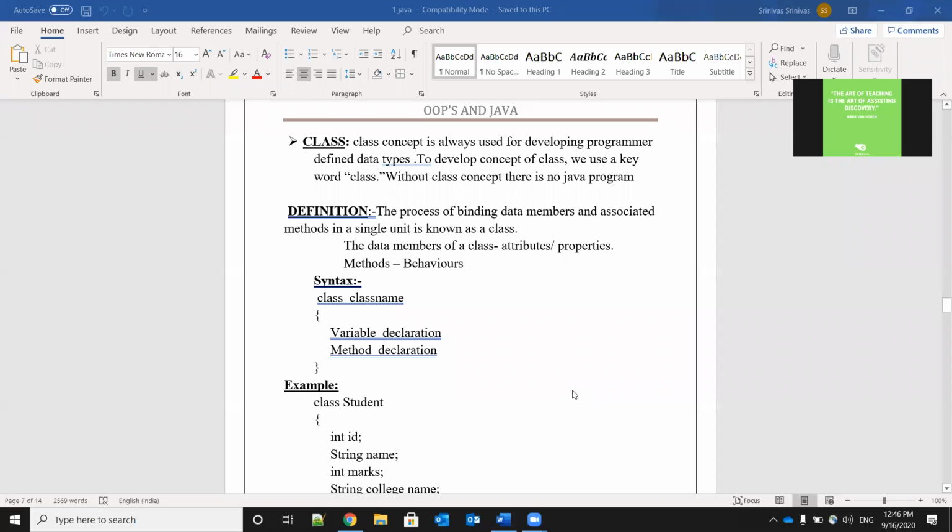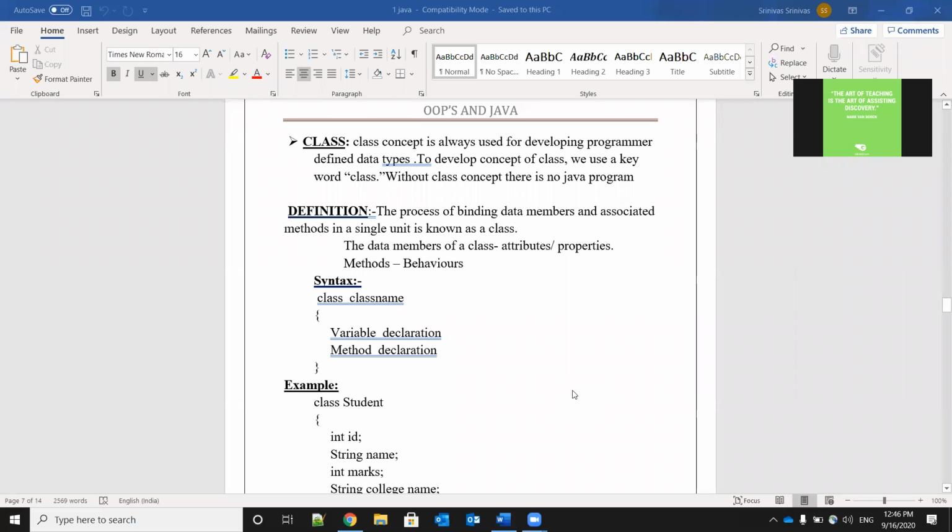Programmer-defined data types means nothing but the users will create the data types. The user will write the code in classes. That is the meaning. To develop the concept of class, we must use the keyword class. Without the class concept, there is no Java program. We cannot write any Java program without using class.